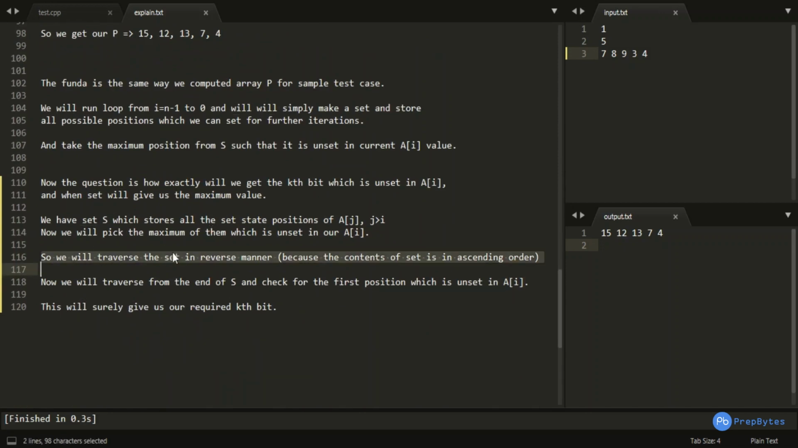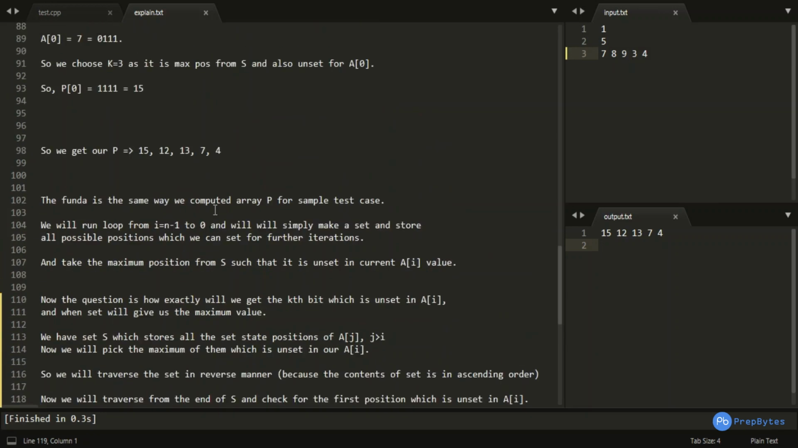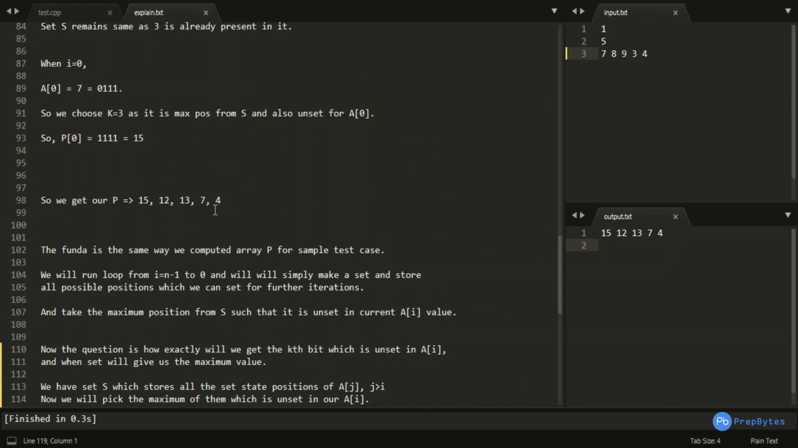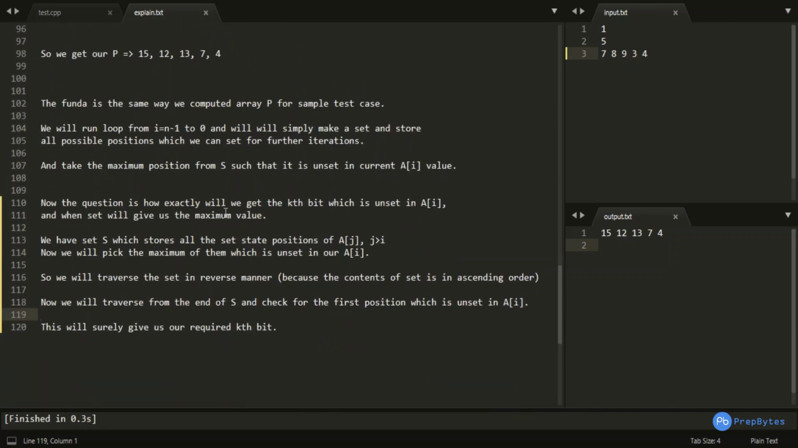So we traverse the set in reverse manner because the contents of the set are in ascending order. Now we will traverse the set from its end and check the first position such that it is unset in A[i], and this will give us our required kth bit. And after getting the kth bit, we can simply set the kth bit and find the answer.